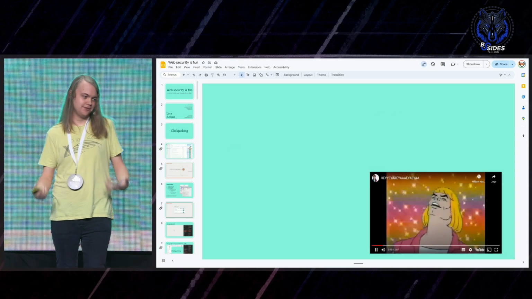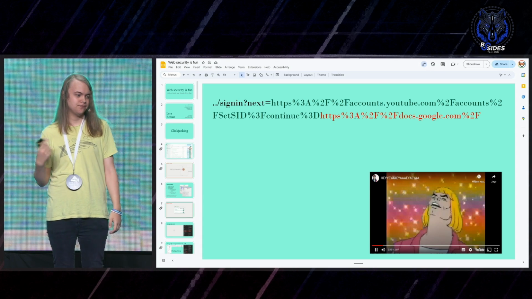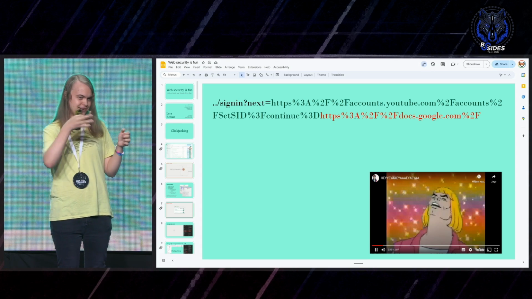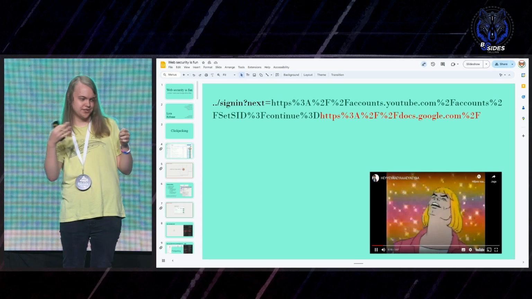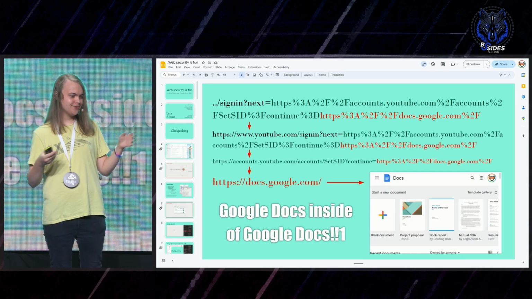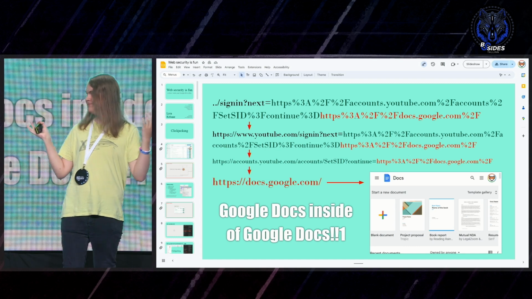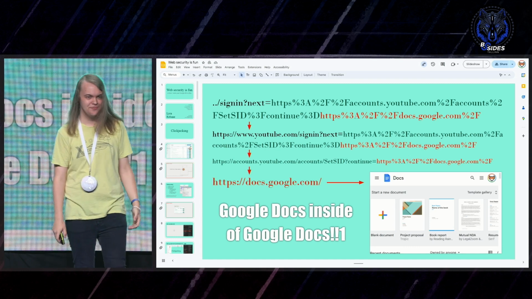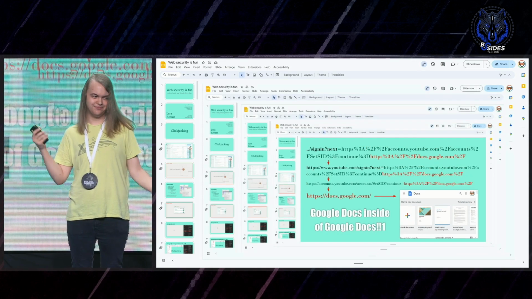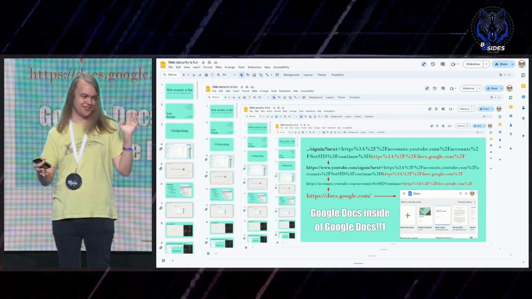Let's try it out for real. So I take this, make this video ID thing that combines all of these path traversals and redirects together into one. It goes through all the redirects, and we get Google Docs inside of Google Docs. So that's pretty fun. And it's very fun because you can put presentations recursively inside of each other.